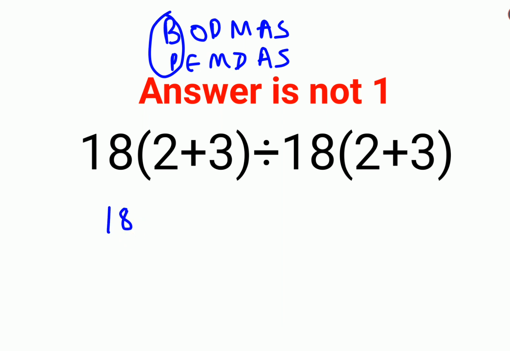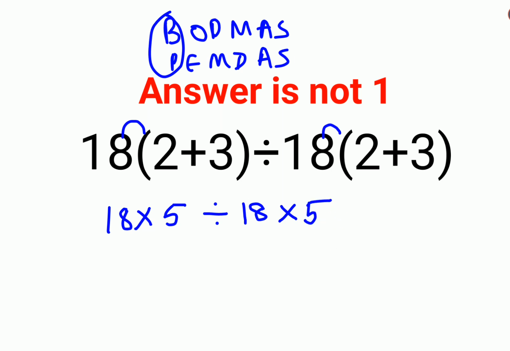18. Now there is no sign between 18 and this bracket, so basically it becomes 18 into 2 plus 3 gets you 5. Okay, we'll keep the rest as is. Divide by 18 into, see, please understand, whenever there is no sign between any numbers or a bracket and a number, basically they are trying to say it is multiplication. Okay, and then 2 plus 3 again gets you what?